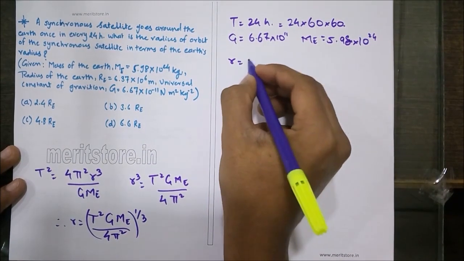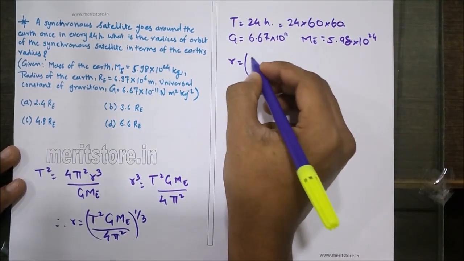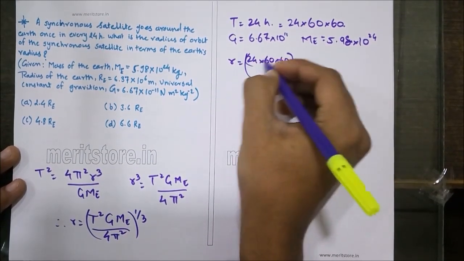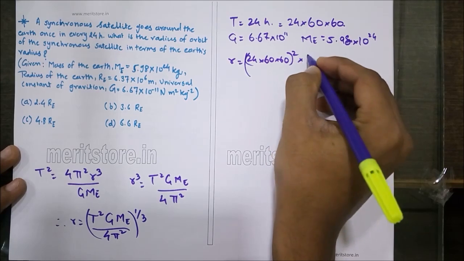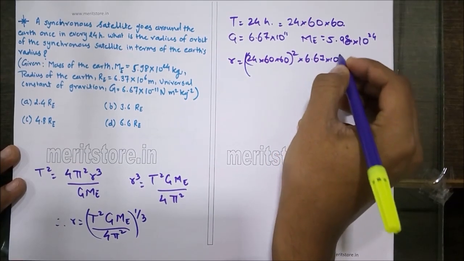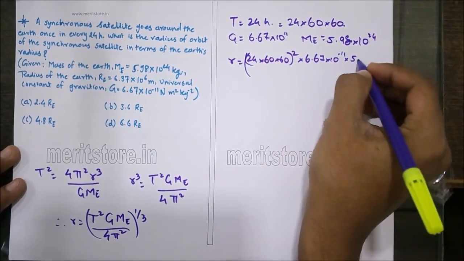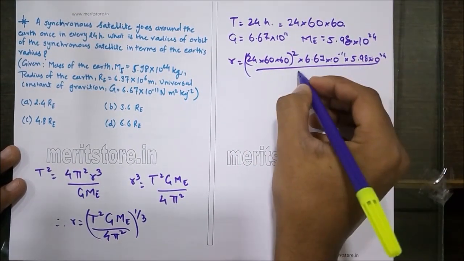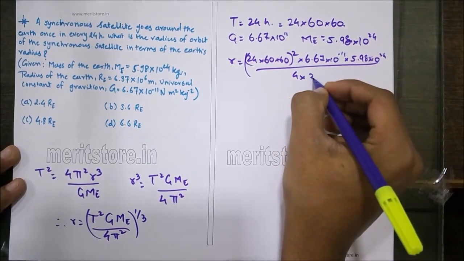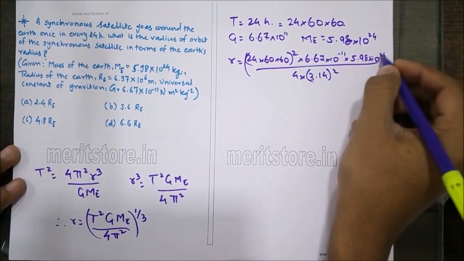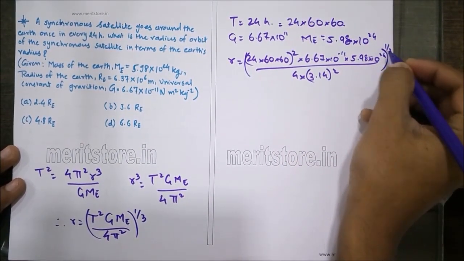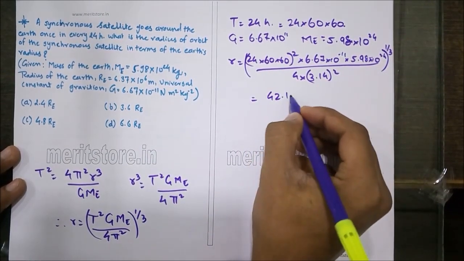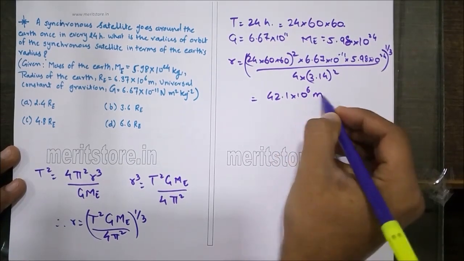Substituting these values, we get r is equal to 24 into 60 into 60 squared into 6.67 into 10 raised to minus 11 into 5.98 into 10 raised to 24 upon 4 times 3.14 squared, the whole raised to 1 by 3, which is nothing but 42.1 into 10 raised to 6 meters.